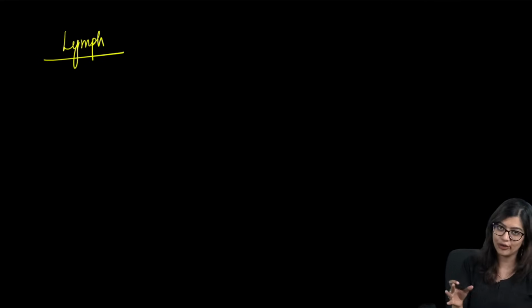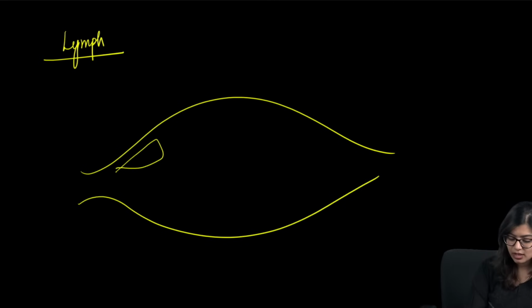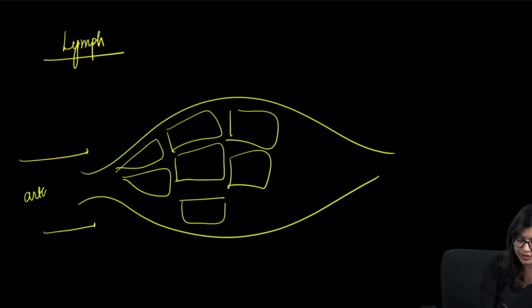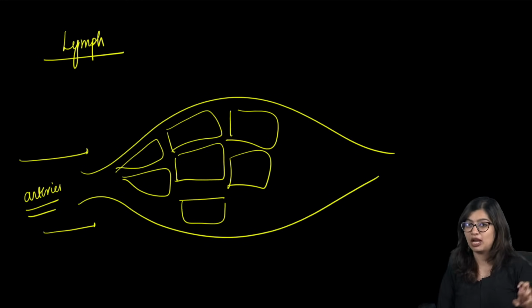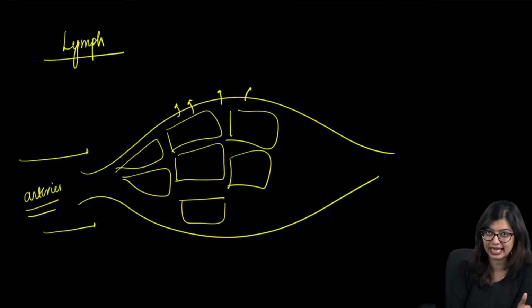Now, very quickly, I will give you a concise explanation for lymph, right? Now, many of you are asking about lymph, so I'm going to quickly revise lymph. Now, see, you have your blood capillaries that are there. So what happens during these blood capillaries? We know that these capillaries are formed from the arteries, right? Now, due to these arteries, we know that blood flows through high pressure. So when the blood is flowing and coming, there are chances of certain leaks that takes place, right? There are some leaks that can happen through the capillaries.